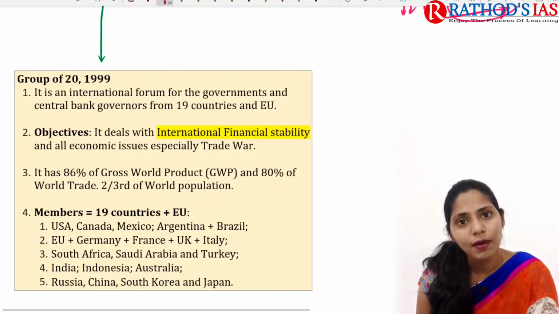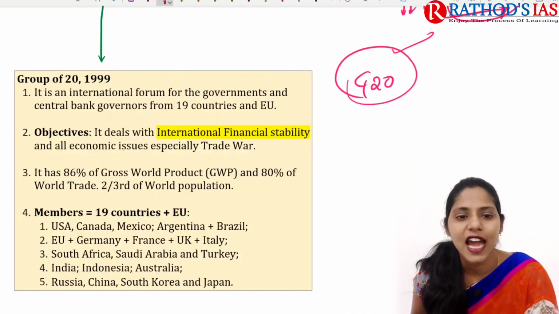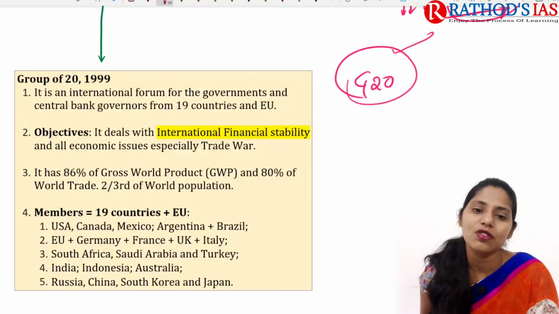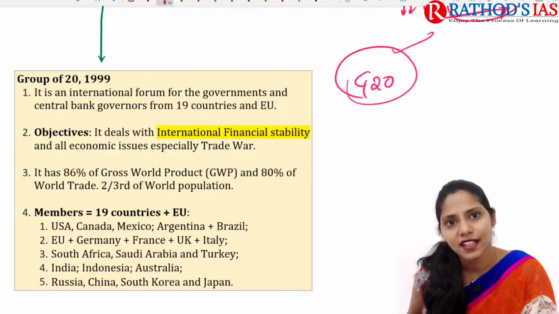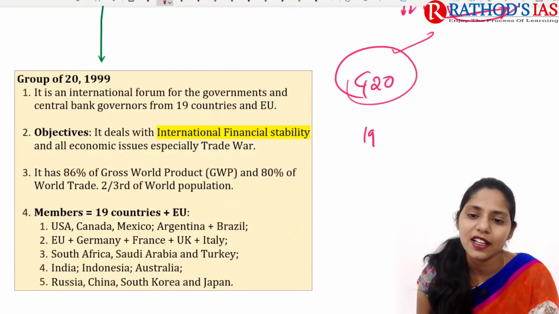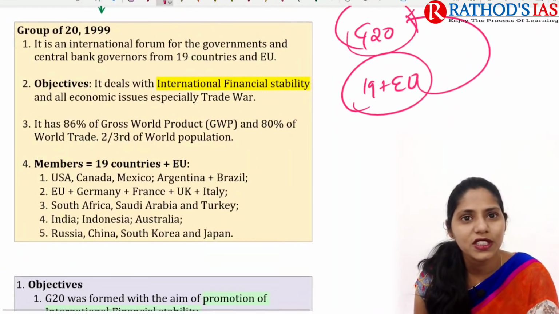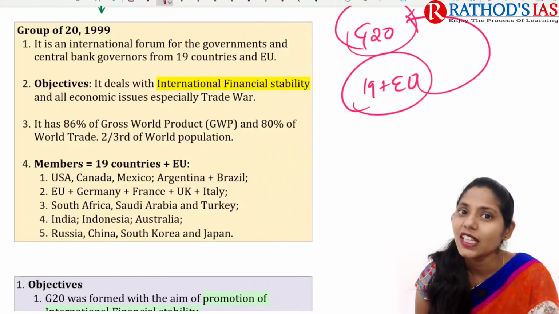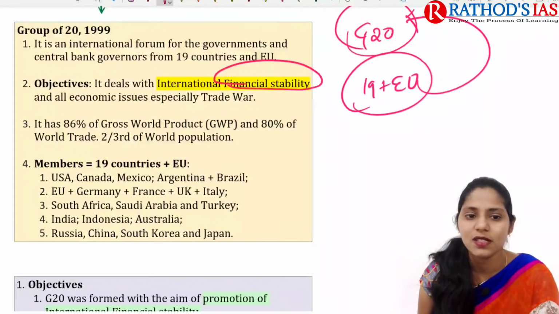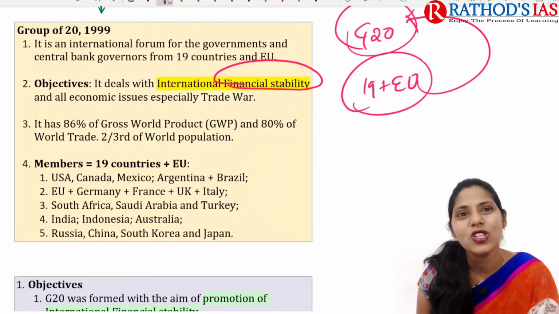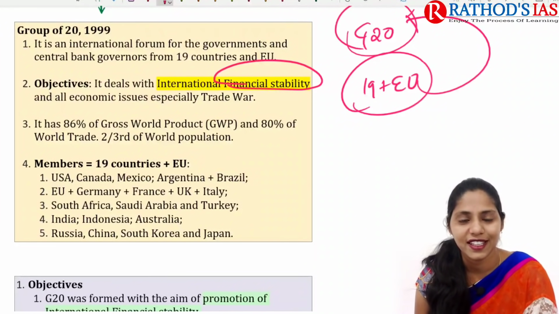And now let us talk about some facts regarding this G20. If you're talking about this G20, it is an international forum, right? It is an international forum for governments as well as central bank governors, and it is mainly formed by 19 countries along with the EU. Okay, 19 countries plus the European Union. So what will be the objectives? It is mainly about dealing with international financial stability, and it also deals with economic issues, especially regarding trade war like things.